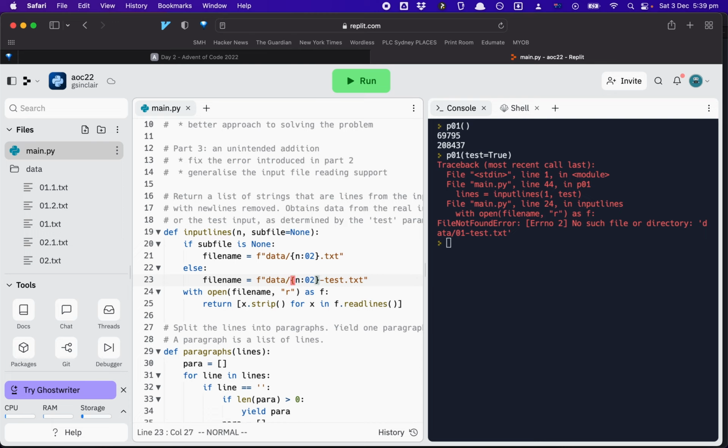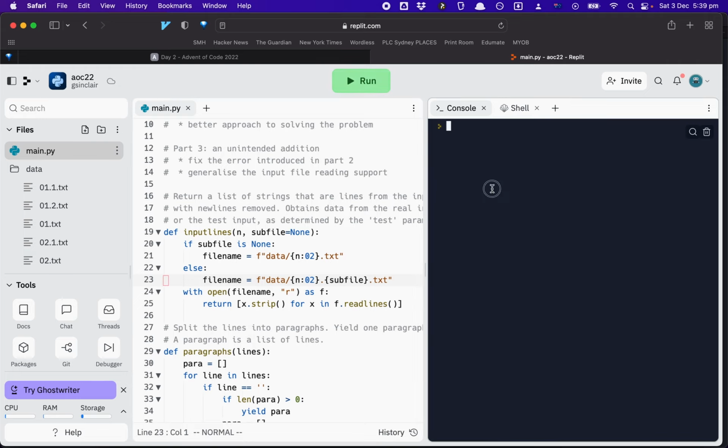Otherwise, rather than say dash test, I'm going to go dot and then subfile, and I'm not going to format that. I just expect those in, not going to make it a 2-digit number or anything because it's not a 2-digit number. Okay, so that should be good now.